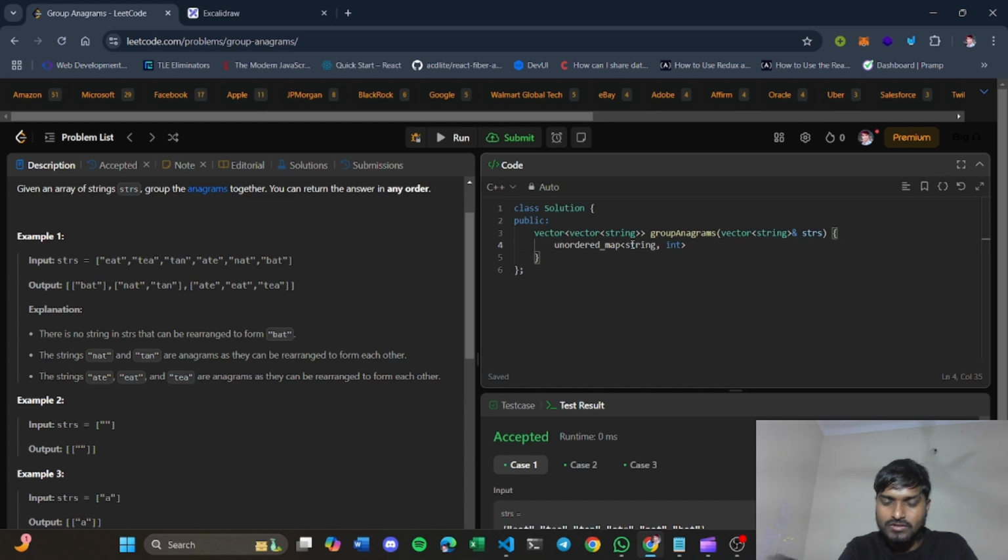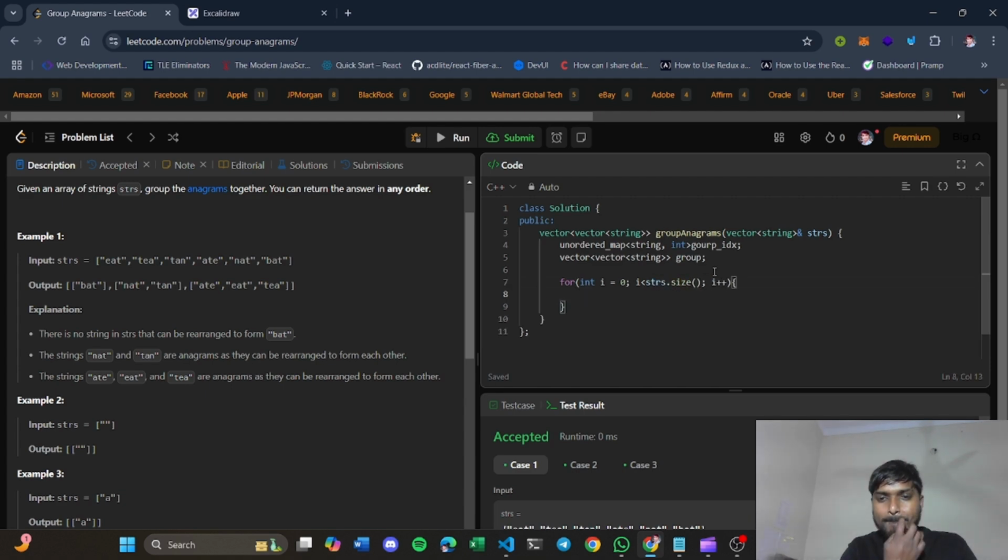String comma int, let's call it group index, so your map will store the index of your group. Basically you have to return your answer as a 2D array, so at the end you will store your answer inside this. Let's call it group. Now you will run your for loop until your last index is less than strs dot size, i plus plus.